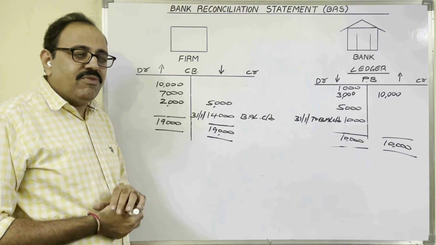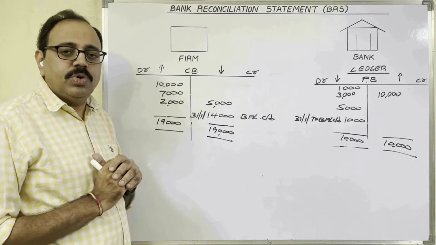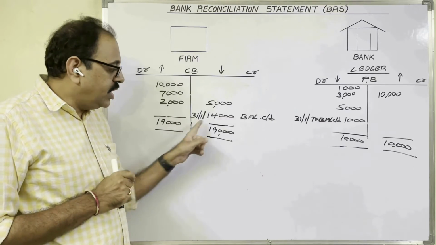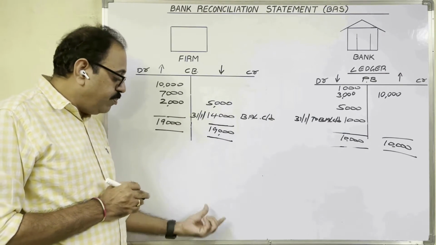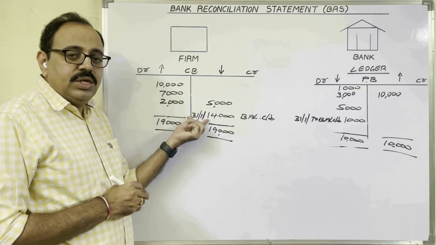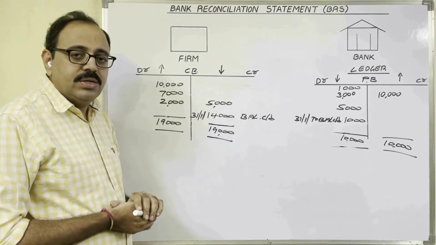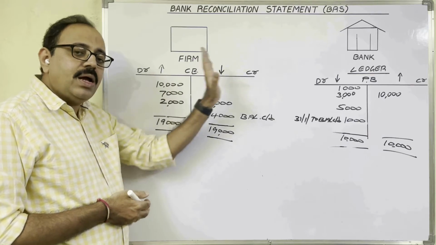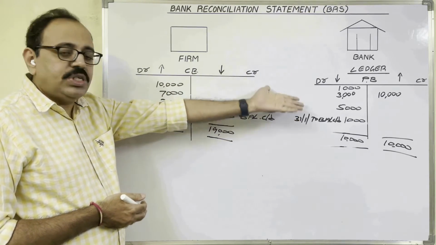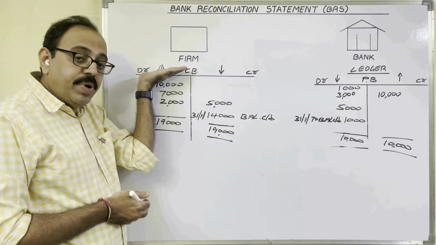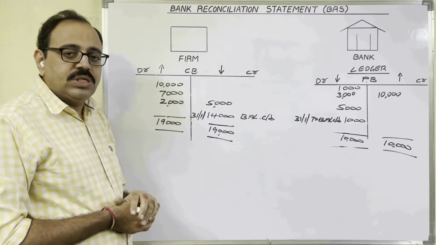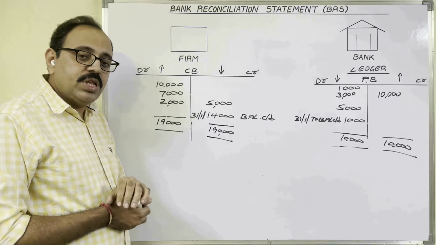Now the question is, why does he have to compare these two books? Why should we know the reasons for disagreement? Because suppose one customer gave a check to us. We deposited that check in the bank. We thought that the bank credited the amount, it is deposited in our account, so we increased our cash book bank balance. But the check is bounced. When will you come to know about that?